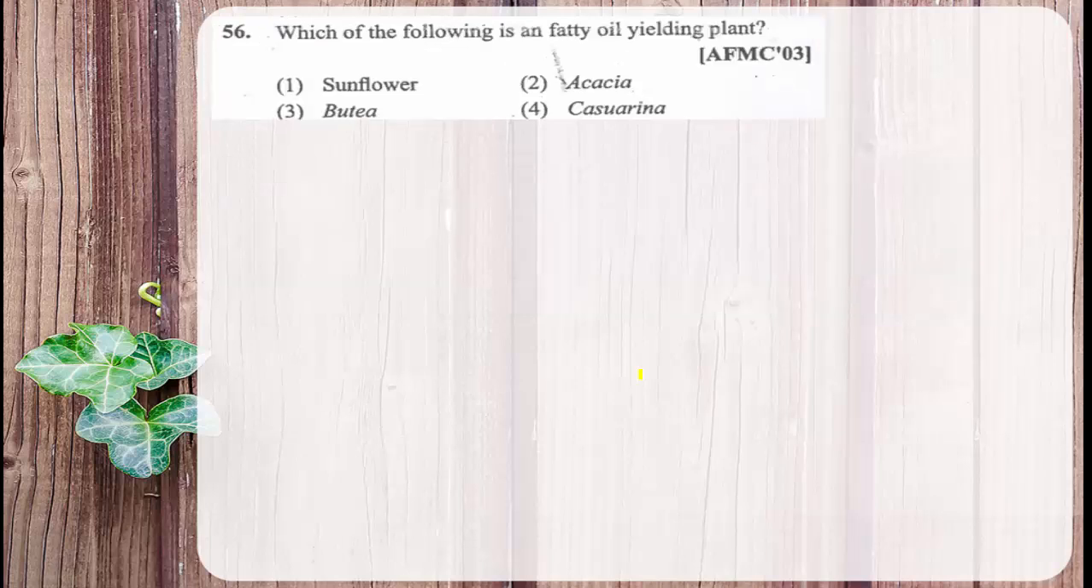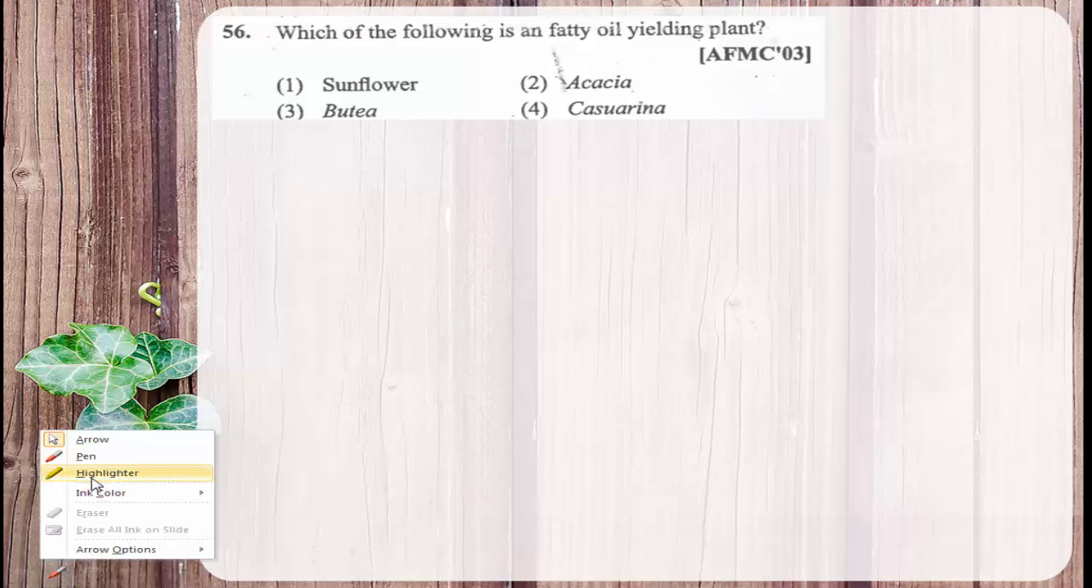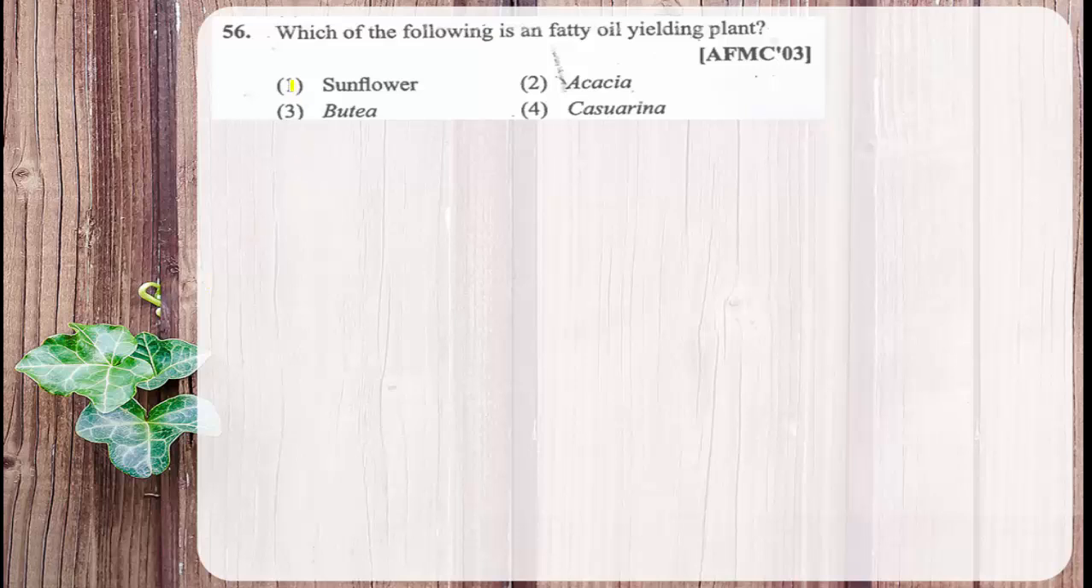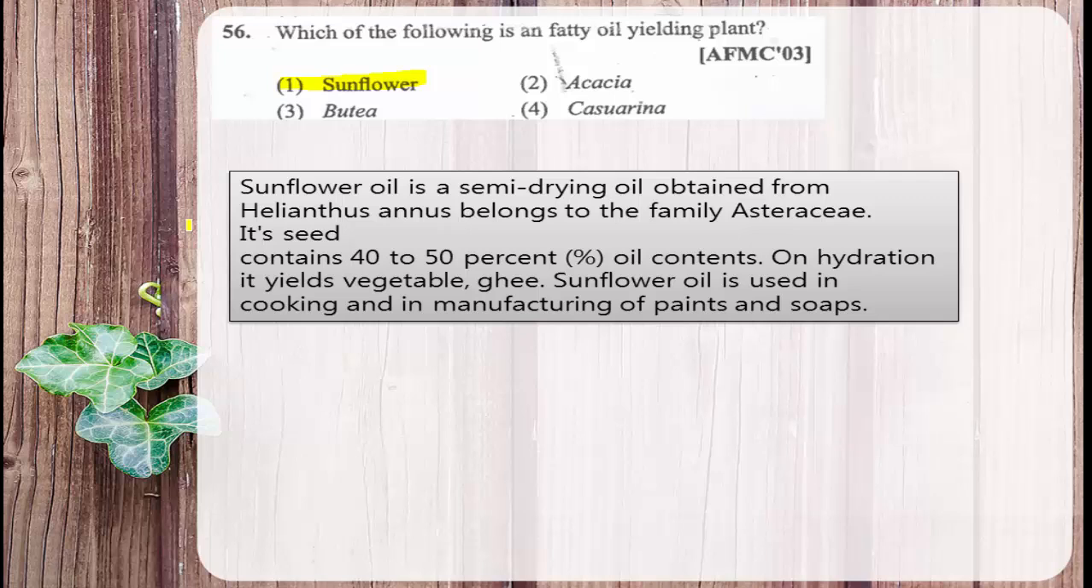Which of the following is a fatty oil yielding plant? Simple. Sunflower, acacia, botia and casuarina. The vanaspati ghee is obtained from sunflower. The different oils are obtained from the sunflower. So the oil yielding plant among the given options is option 1, sunflower. Then moving to the next question. Here the same explanation is given. Sunflower oil is a semi-drying oil obtained from Helianthus annuus.